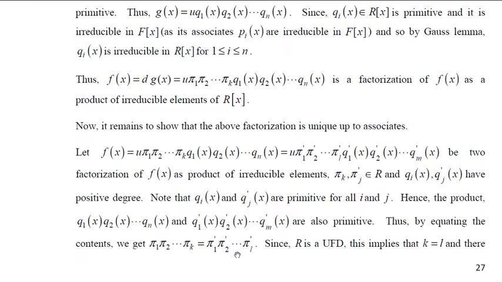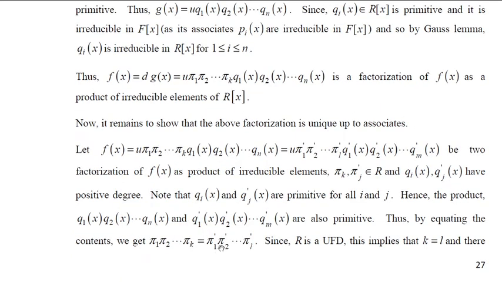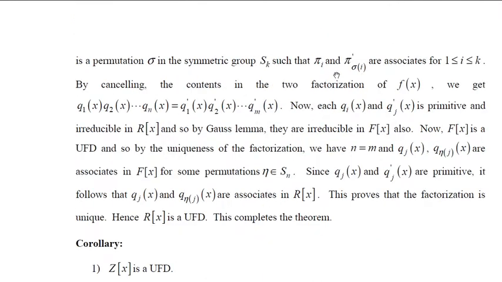So your k must be equal to l, and let's assume there is a permutation so that pi i and pi dash sigma i are associates. Sigma i is nothing but one of these entries, 1 to l. So you're going to get pi i and pi i dash are associates.